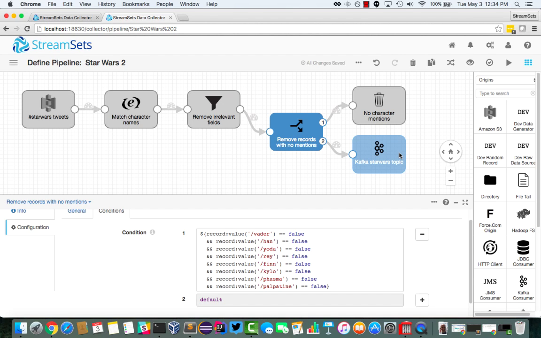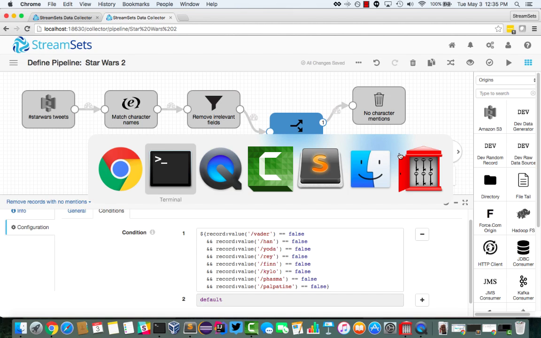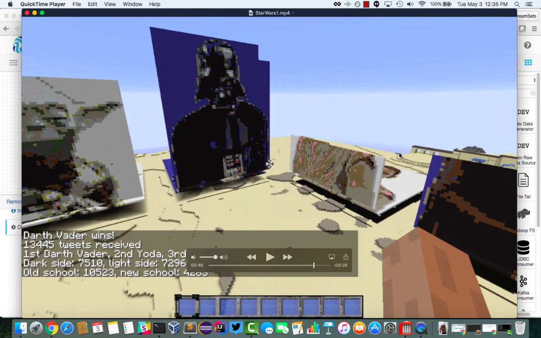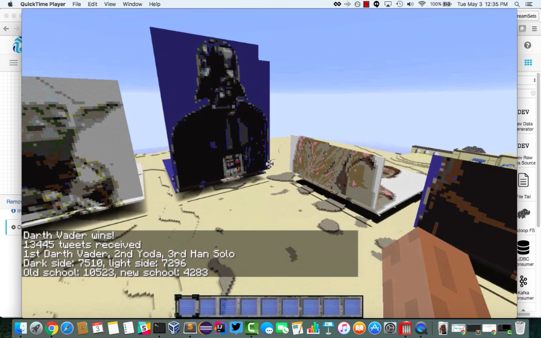and that gets picked up by the custom Minecraft plugin I wrote that's monitoring that and building out those fabulous portraits in the Tatooine landscape. So there you have it, rendering 3D visualization based on mentions in Twitter.